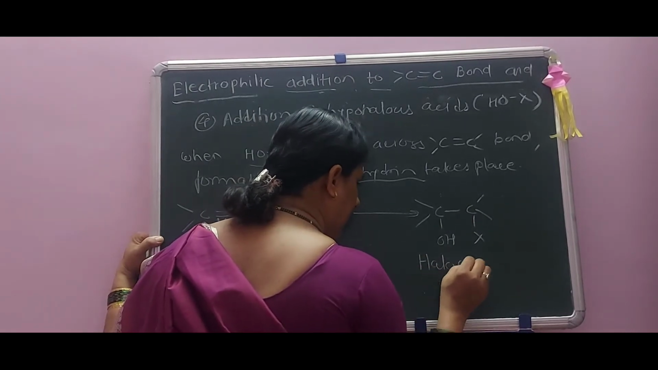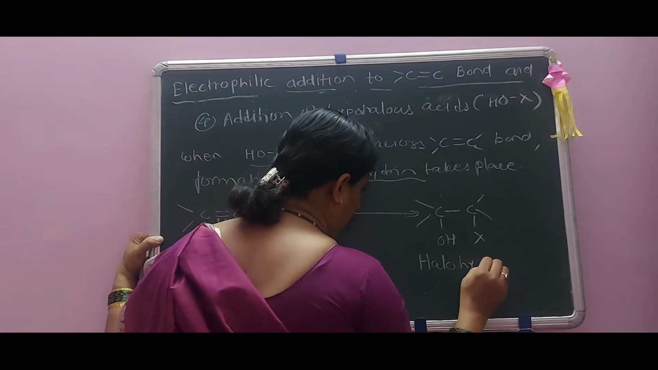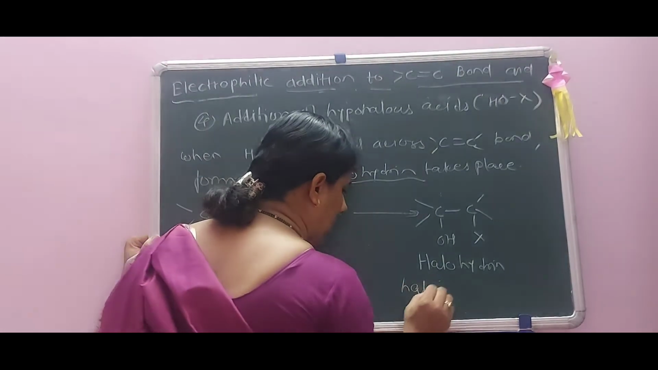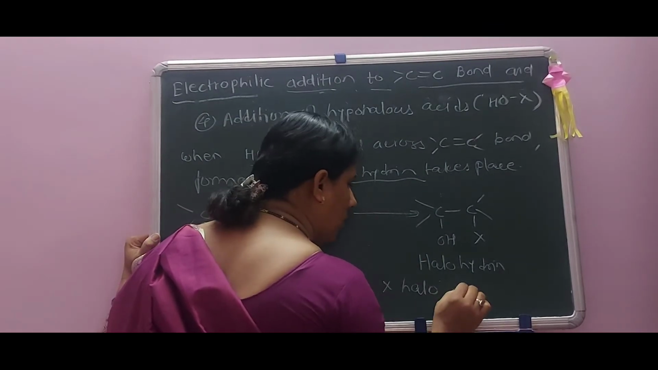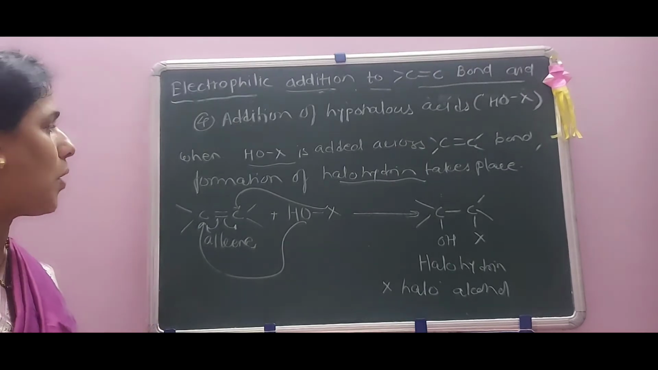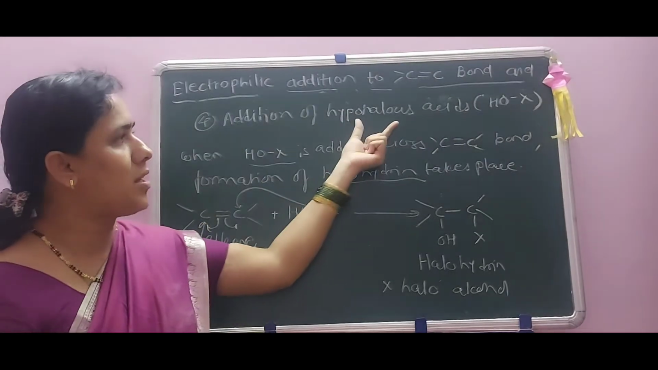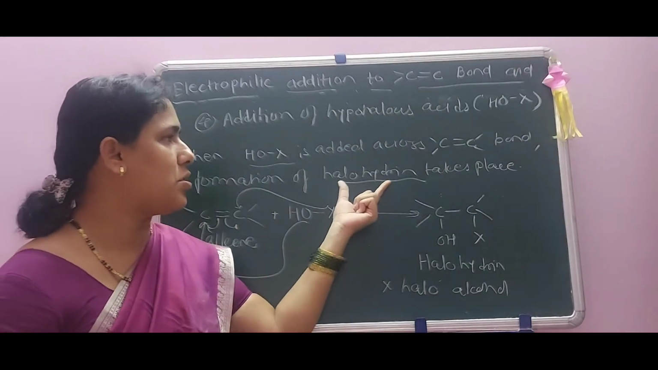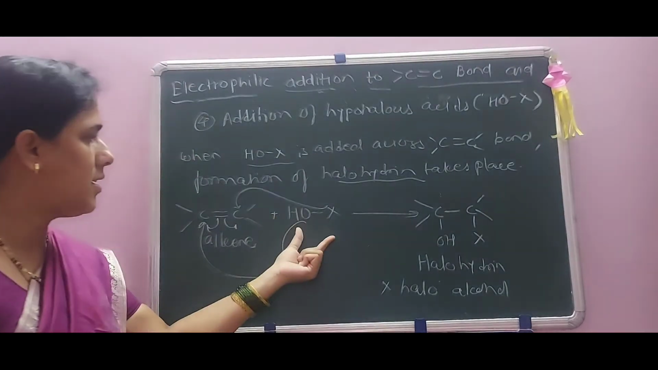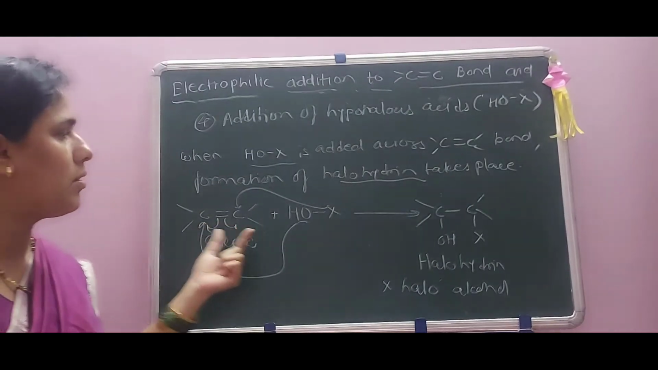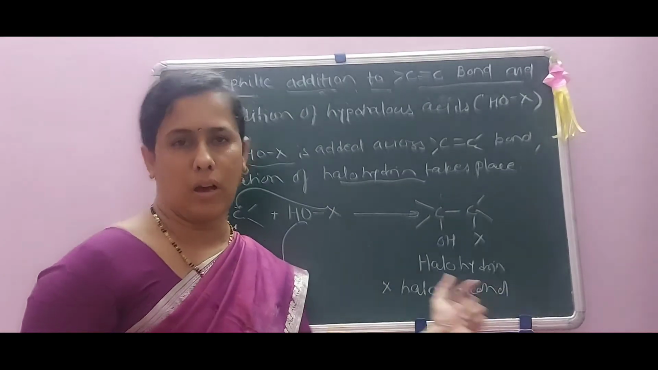Halohydrin, or halo alcohol, may be formed as a product. When hypohalous acid is added across a carbon-carbon double bond, there is formation of a halohydrin. This is the hypohalous acid. Across this carbon-carbon double bond, there is formation of a halo alcohol.